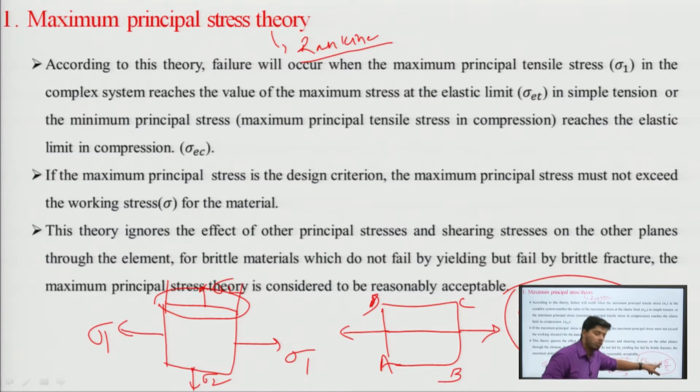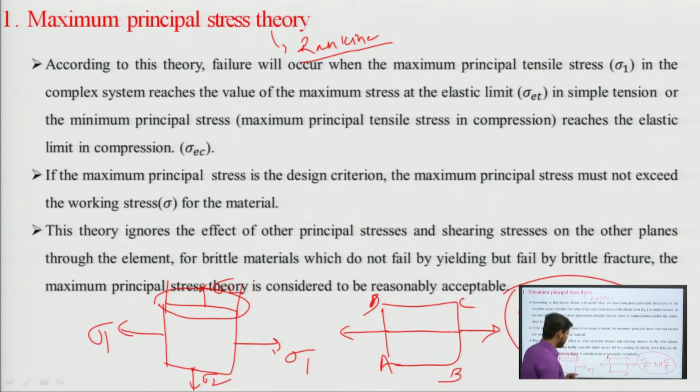So what is new? The Poisson ratio, mu, converts the state of stress into deformation acting in the perpendicular direction. According to Rankine theory, whatever the complex state of stress, at the time of failure the value of the maximum principal stress in the complex system should be equal to, or reach, the value of the maximum stress at the elastic limit.